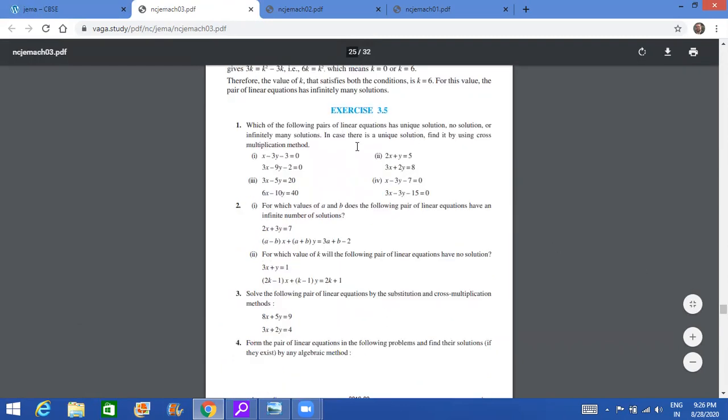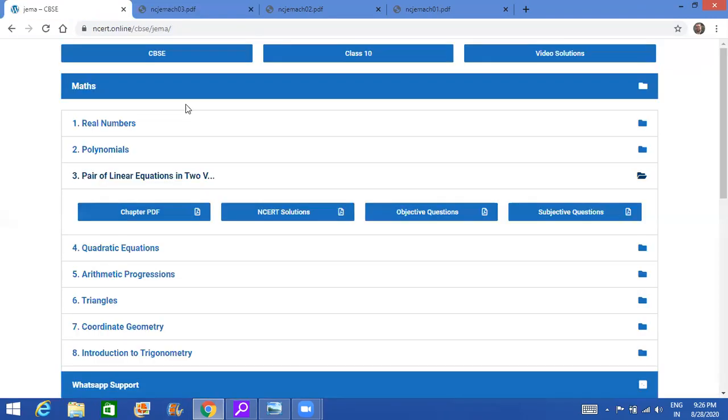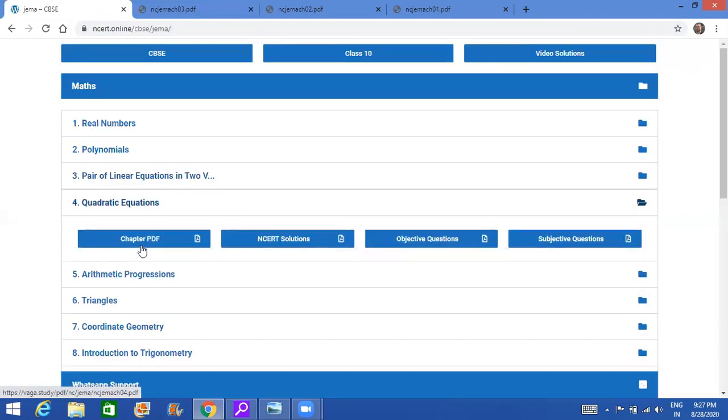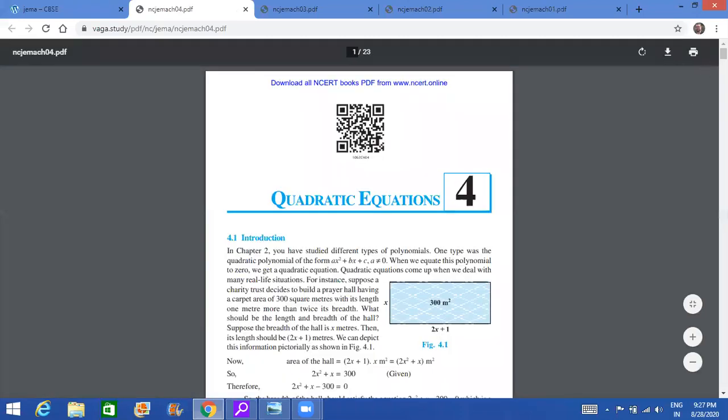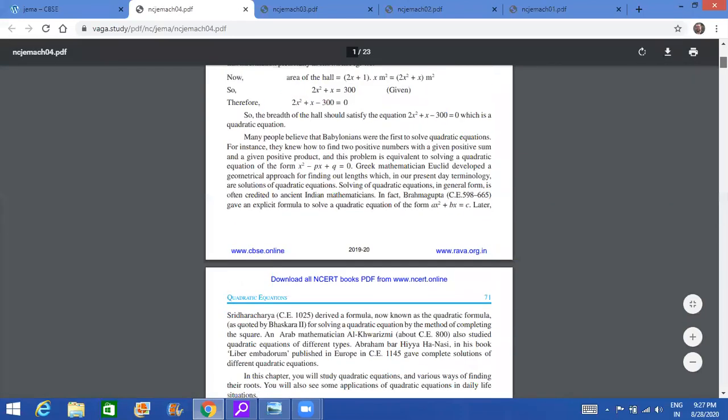So here we have finding by cross multiplication method. This is cancelled. And question number 3, substitution and cross multiplication. This is cancelled. Rest of the chapter will remain as it is. Next, we come to chapter number 4, that is quadratic equations. Now, when we talk about quadratic equations, majority of the chapter is cancelled.